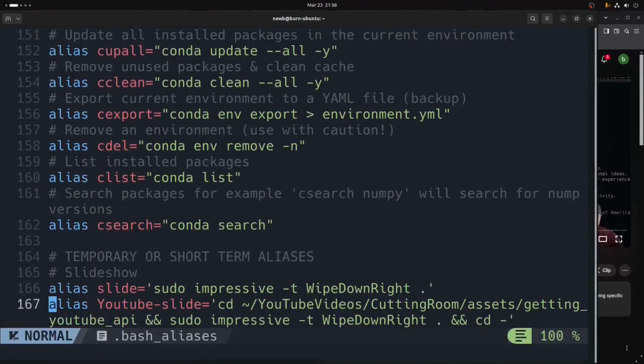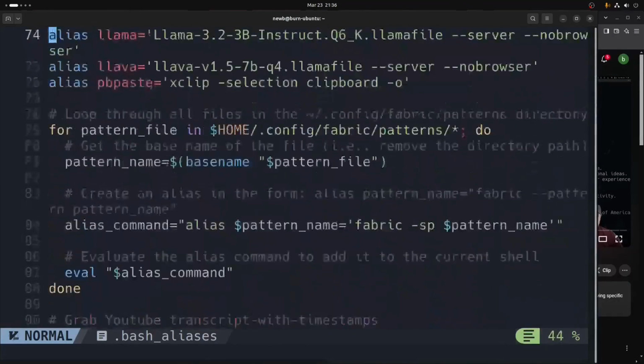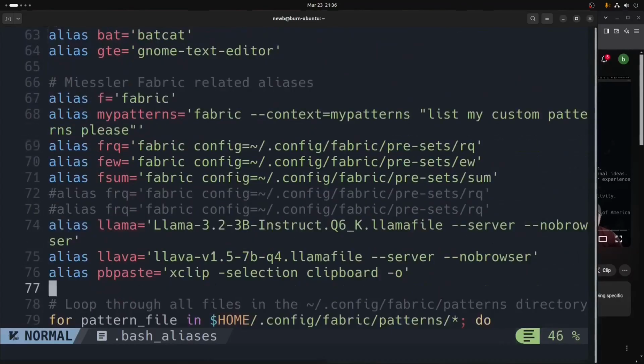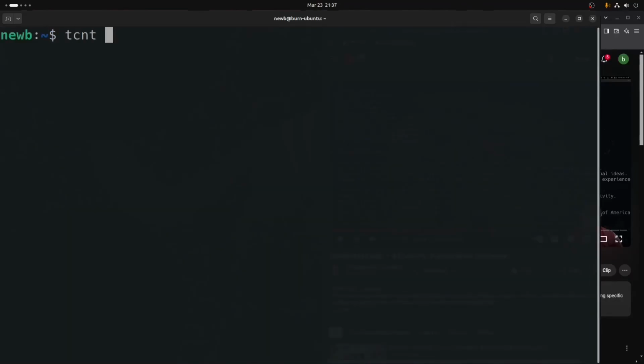We go down to the end of this file or anywhere we want. We'll look for a good place to put this thing. Let's say we put it right near Miessler Fabric related aliases, right? That's actually as good a place as any to put it. So we'll do TCNT for TCount for the token counter, restart our shell and try out TCNT. And now we have the token counter working with the TCNT alias.